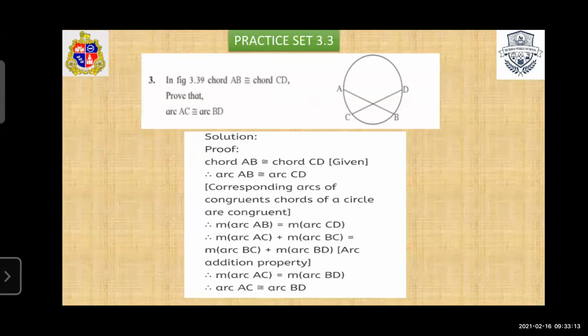Simple question. Third, first we take our given condition, chord AB congruent to chord CD. If these two chords are equal, their subtended arcs are also congruent. So we write arc AB congruent to arc CD. Then we take arc ACB as AC plus CB and arc CBD as CB plus BD. So BC gets cancelled and we get arc AC congruent to arc BD.